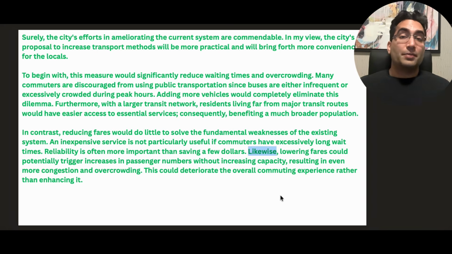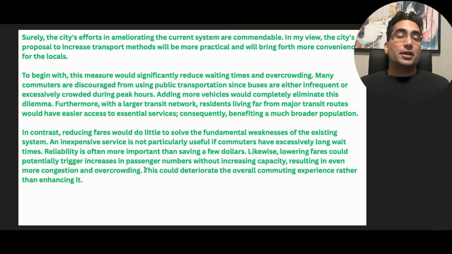You're doing this to show the examiner, please notice I am giving you point number 2. All right, point number 2 is lowering fares could potentially trigger increases in passenger numbers without increasing capacity, resulting in even more congestion and overcrowding. Notice how here we did consequently with a semicolon, and this was a connector in between the sentence leading to my conclusion. Here we're changing it up. We're saying resulting in this. You can also say leading to this, etc. Right? So you always want to not be repetitive and keep changing up the way you explain things.